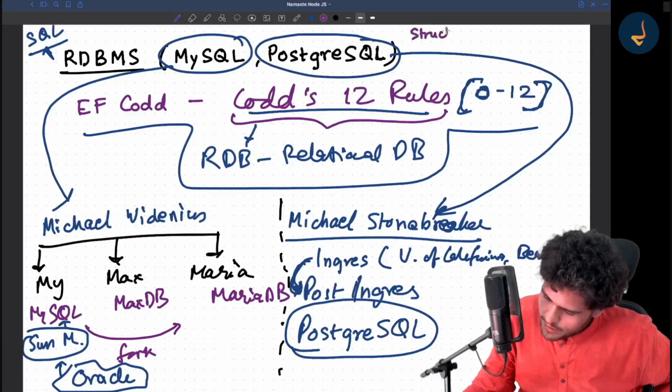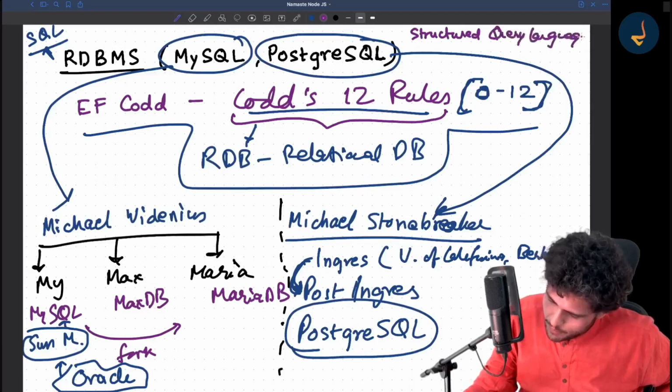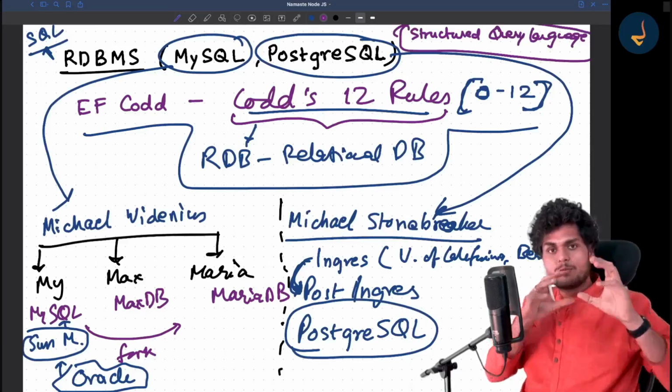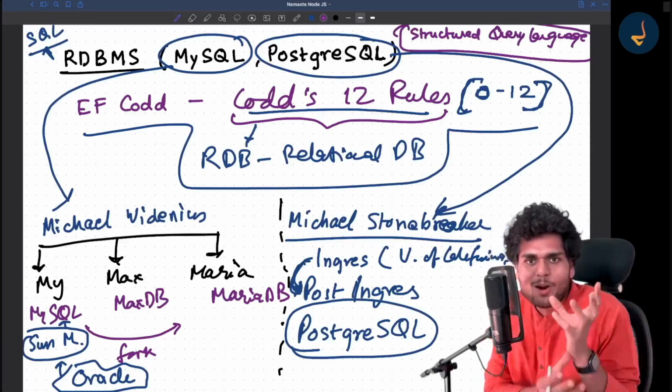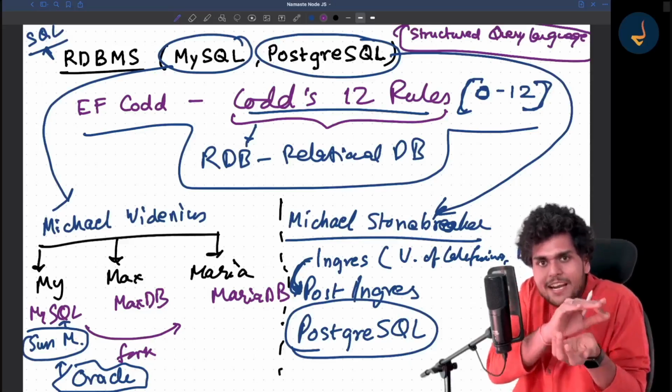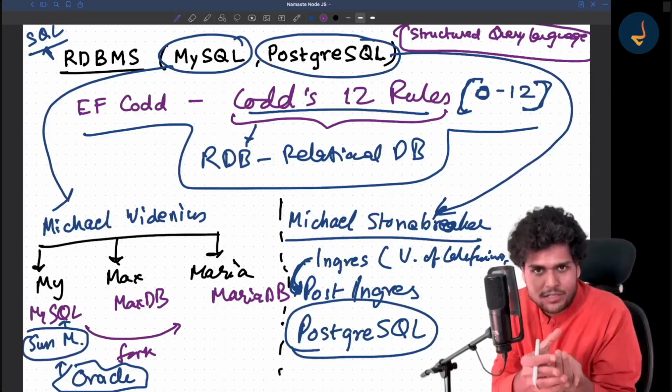Structured query language. I told you, right? So what is a database? An organized collection of data, right? You have a place where data is stored in an organized and structured fashion. That is known as a database.